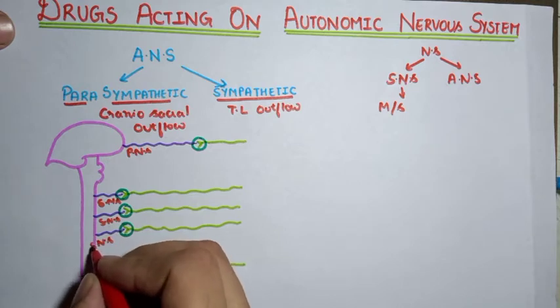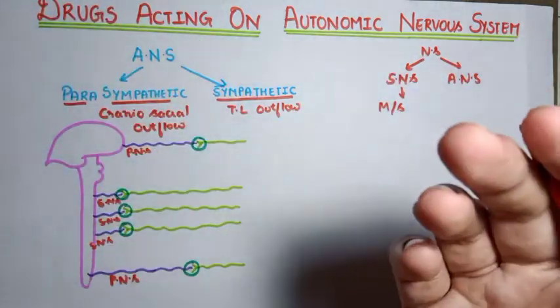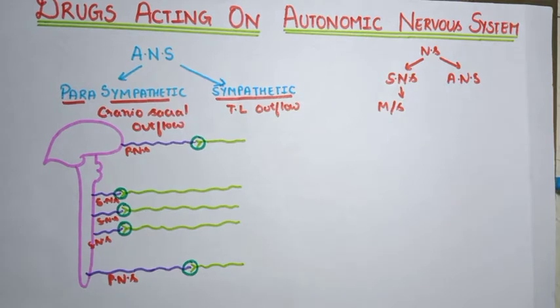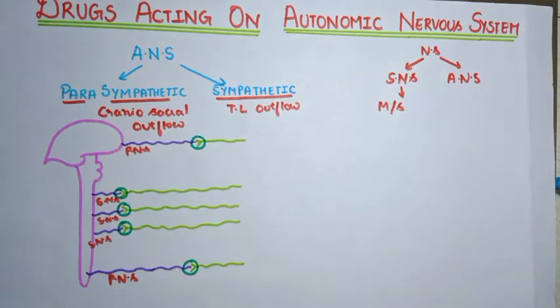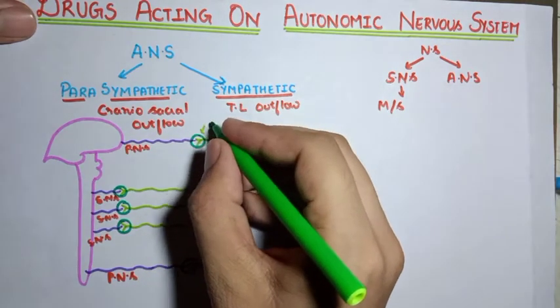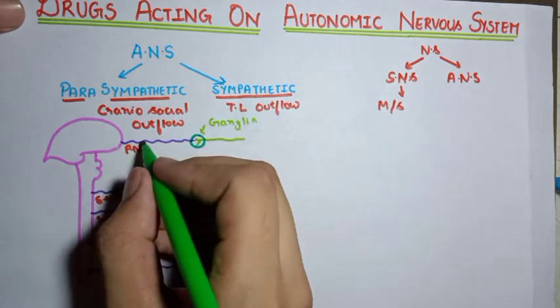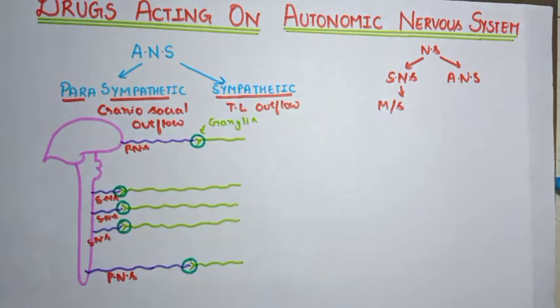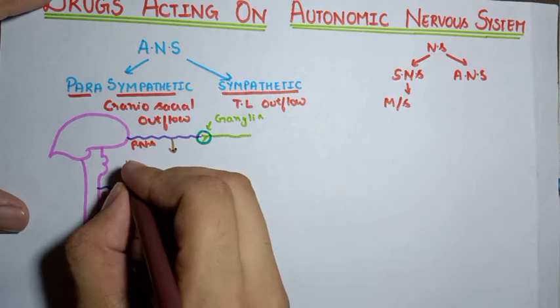Now we have to know something about what is called the ganglion. A ganglion is nothing but a group of neurons. If it's present within the central nervous system, it is called a nucleus, and if it's present in the peripheral nervous system, it is called ganglia. The nerves which come from the central nervous system and terminate in the ganglia are called the preganglionic fibers.